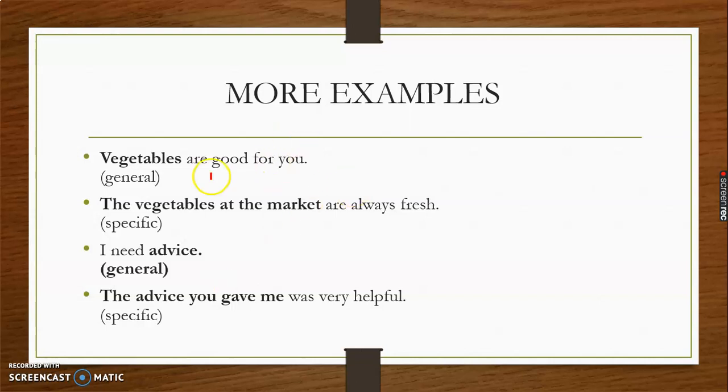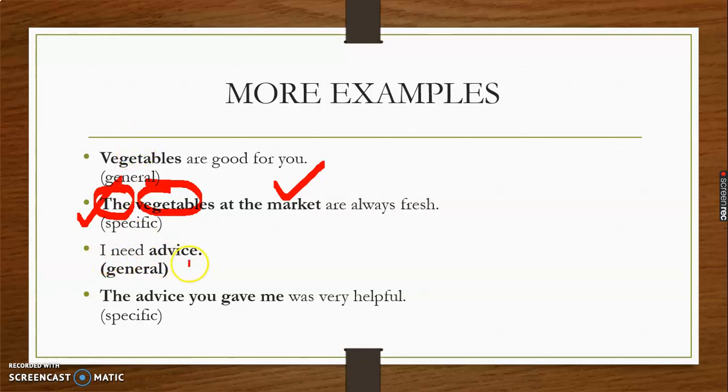Let us move to some more examples. Vegetables are good for you. Here we are talking about vegetables in general. In the next sentence, the vegetables at the market, that means the vegetables which are available at the market. I am talking about specific vegetables, so that is why "the" has been used here, and not in the earlier sentence.